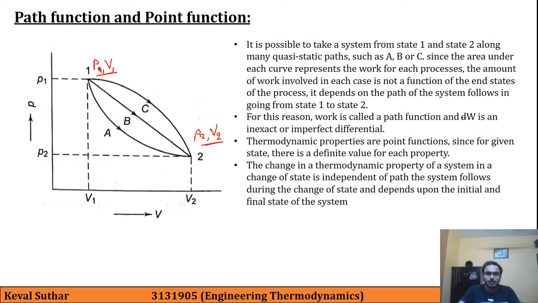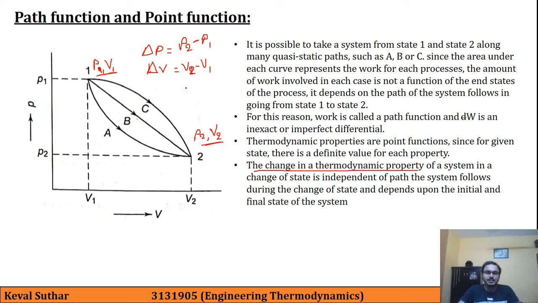Let us say we need to calculate the change in a thermodynamic property. Let us say we write it down for pressure, then the change is P2 minus P1, and for volume, V2 minus V1.